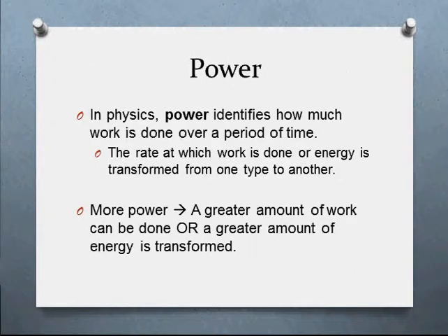So in physics, whenever we refer to power, what we're referring to is how much work is done over a period of time. So we defined work earlier. We said work is force applied over a distance. What we're basically doing is changing the object's motion by applying a force over a distance. So this is just basically saying we're doing that work, but we're also identifying in how much time we're doing it. And we want to think of it as a rate, just like velocity is rate of displacement, acceleration is rate of change of velocity. Power is the rate at which we do work.